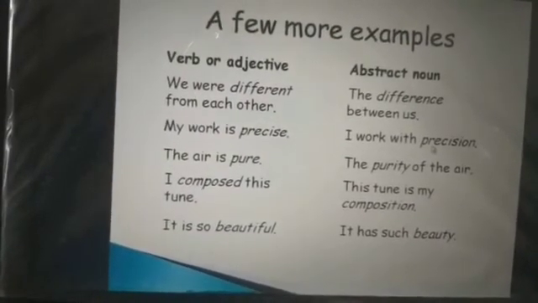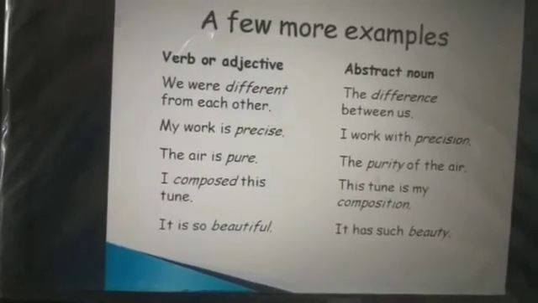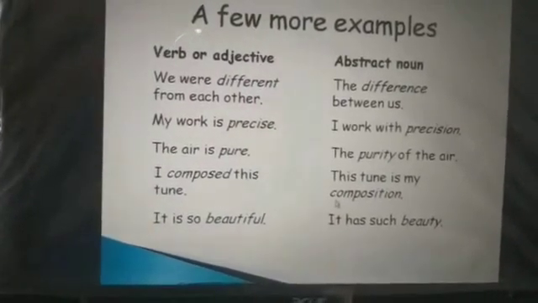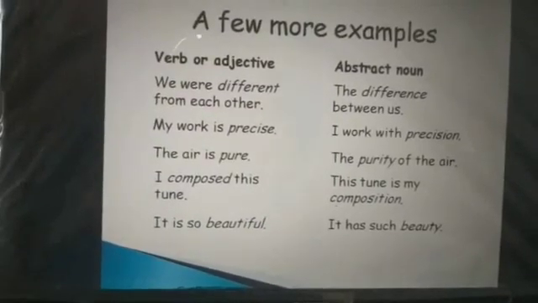Precise, precision. Pure, purity. Composed, composition.